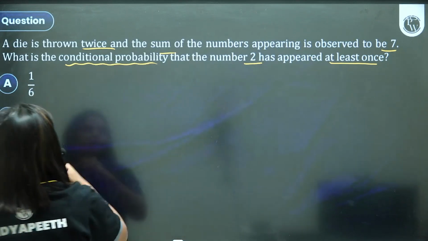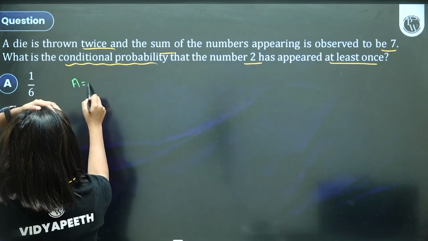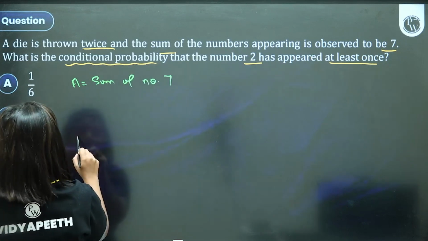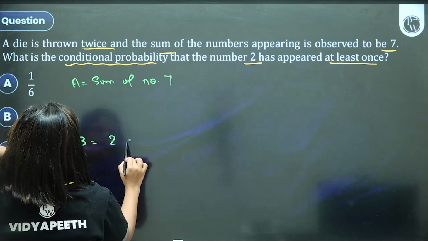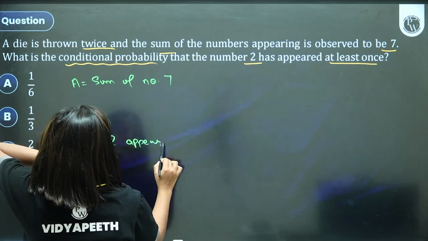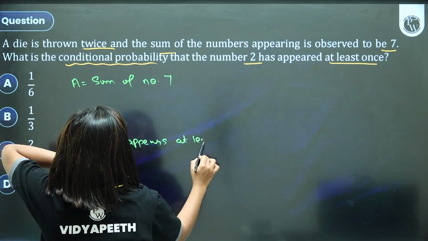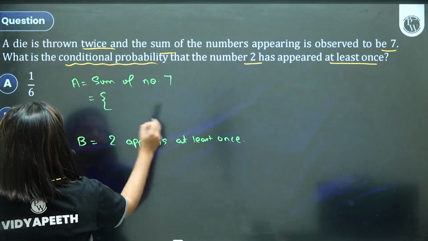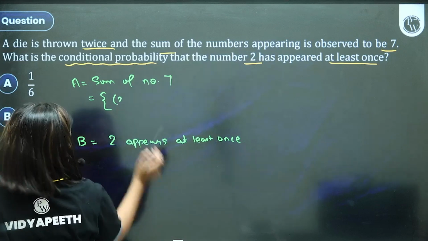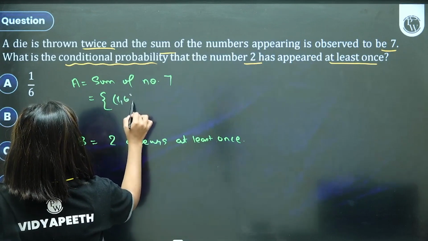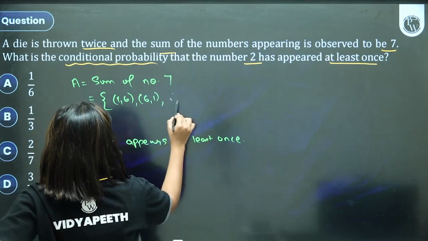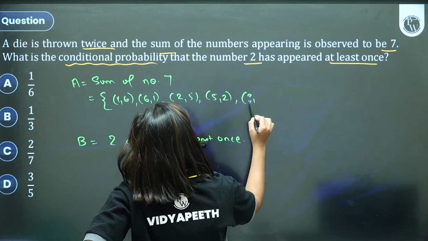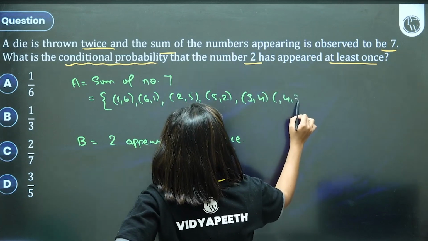A die is thrown twice, sum of numbers. So A is the sum of numbers appearing to be 7. B is 2 appears at least once. Sum of numbers 7, what are the outcomes? Starting from 1, it can be 1,6; 6,1; 2,5; 5,2; 3,4; 4,3.